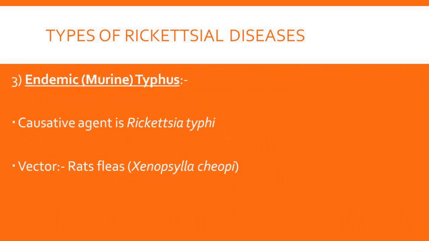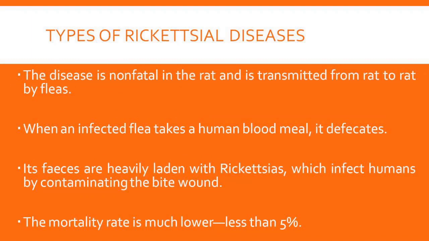And third rickettsial disease is endemic typhus, which is also called murine typhus. Causative agent is Rickettsia typhi. Arthropod vectors which transfer this Rickettsia into the human body are rat fleas, Xenopsylla cheopis. The disease is actually non-fatal for rats, and it gets transmitted from rat to rat by these fleas.